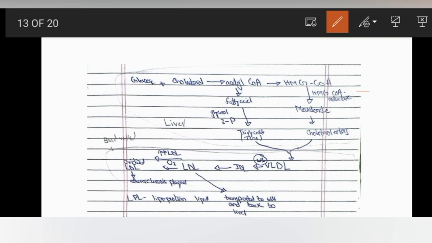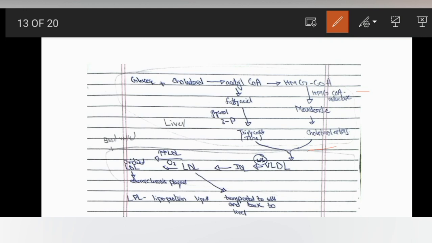The second class of drugs used in lipid lowering is niacin, and niacin inhibits conversion of cholesterol esters into VLDL. Actually it inhibits formation of VLDL by inhibiting cholesterol conversion to VLDL, which will increase good cholesterol.